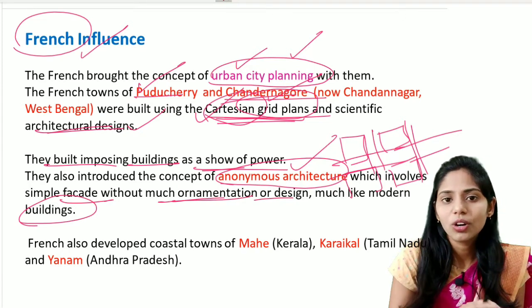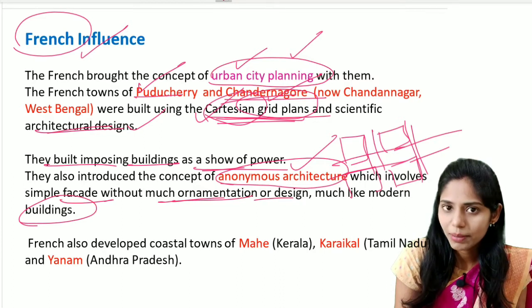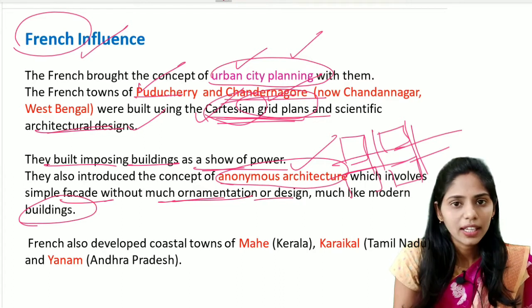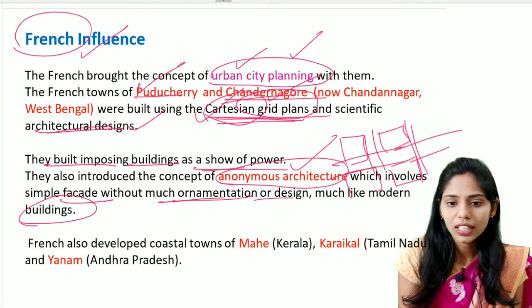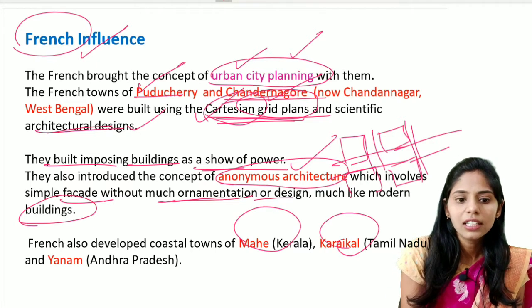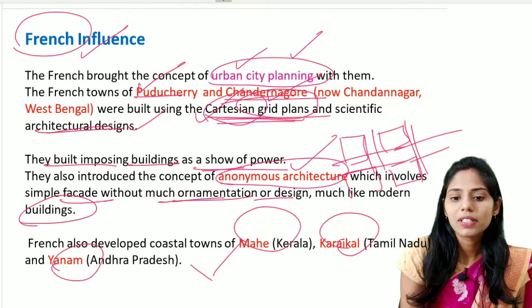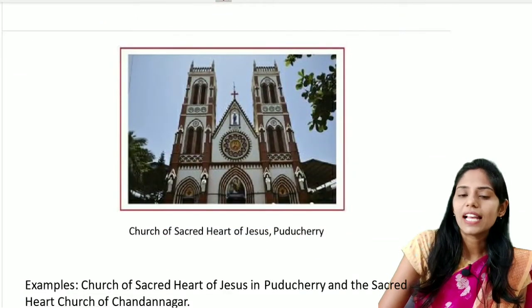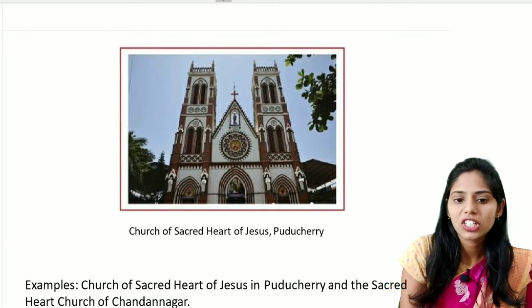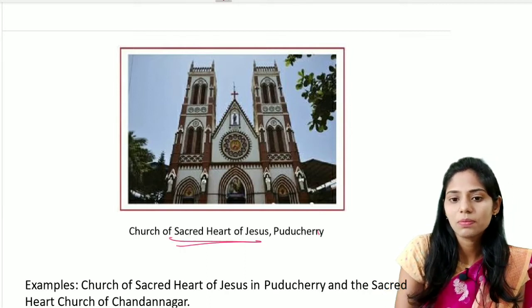But the French are very simple. They do not have any ornamentation or design. They look like modern buildings. The French also developed coastal towns like Mahe, Karaikal, and Yanam, which are now part of Pondicherry. And one of the classical examples of the French style is the Church of the Sacred Heart of Jesus, which is in Puducherry.